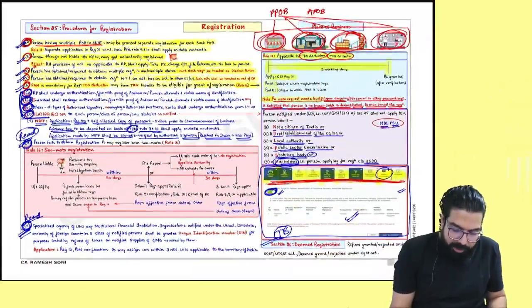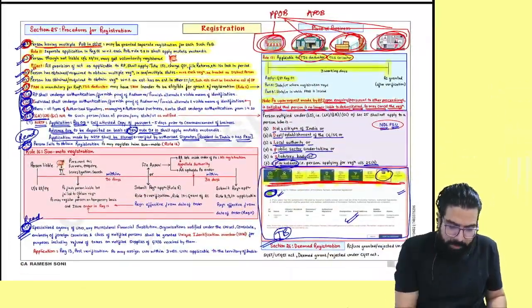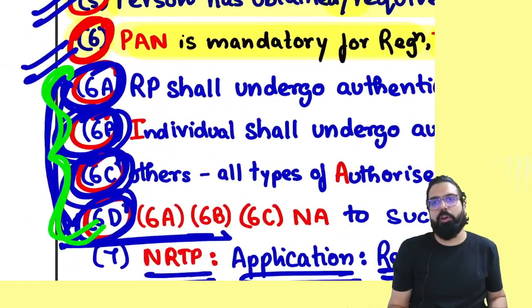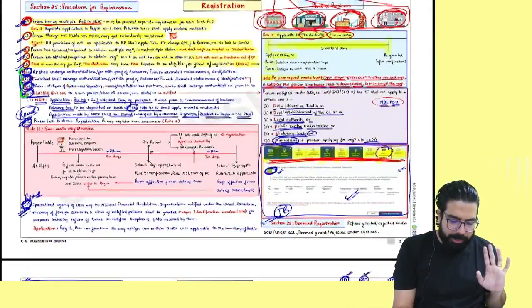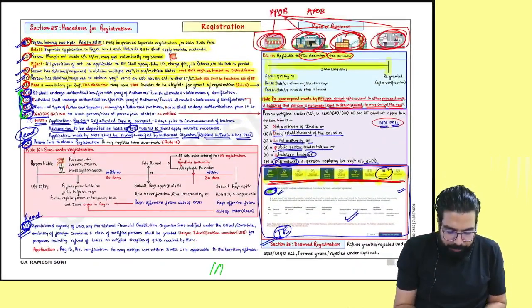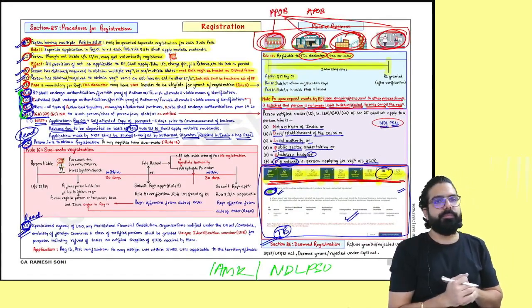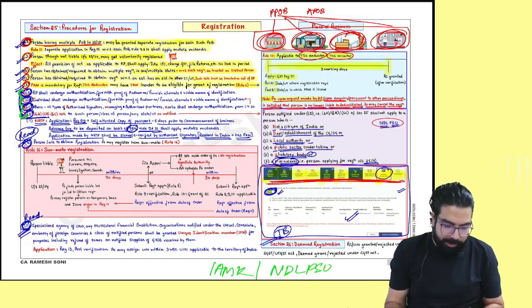Now, please come to the next chart. Remember, in this, who requires Aadhaar authentication and who does not. Remember, the most important point is only that. Who are required? I am the Karta. Who are not required? New Delhi, PSU. Can we go ahead, everyone? Next.